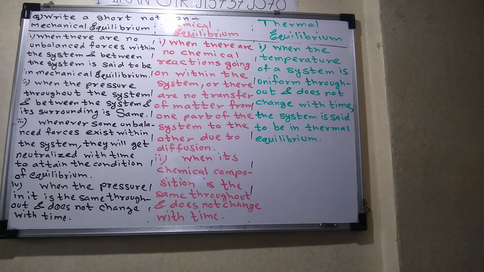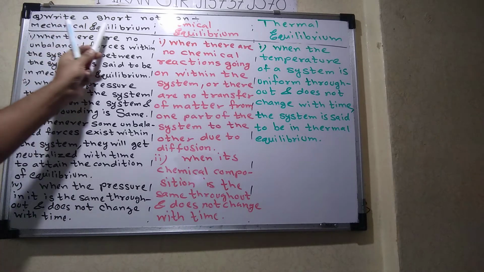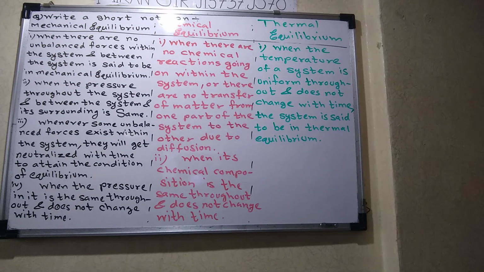When the system simultaneously satisfies the conditions of mechanical equilibrium, chemical equilibrium and thermal equilibrium, then the system is said to be in thermodynamic equilibrium. Okay. So students, what is the question? Sir, what is mechanical, thermal and chemical equilibrium? So the answer is in front of you.